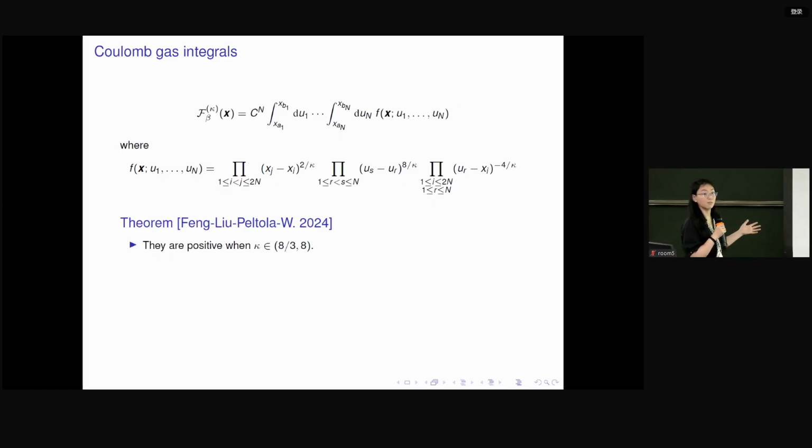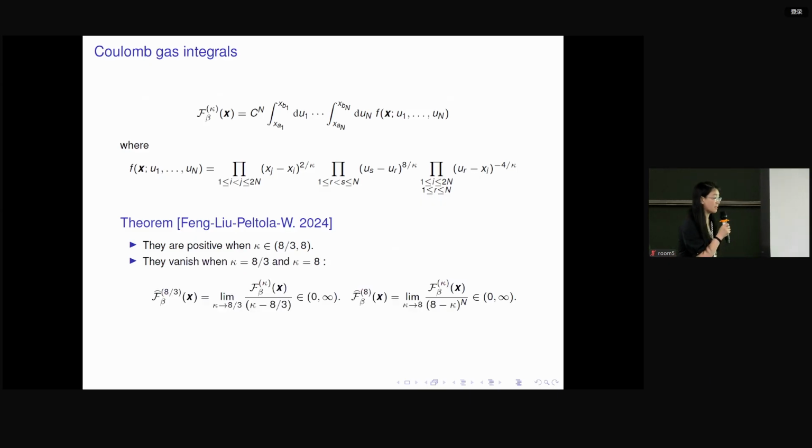And now what are the properties of those integrals? Now we want to understand the properties of these integrals. First, we want to understand whether they are always positive, because eventually they are going to appear in my probability formula. So at least I need them to be positive in order to be qualified to appear in my probability formula. And the conclusion is that when kappa is between 0 and 8, those integrals are indeed positive. And when kappa equals 0 and 8, in fact, they vanish. And we even know what the rate is when it goes to 0.